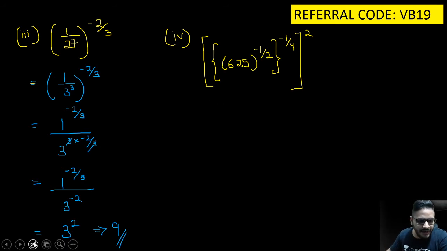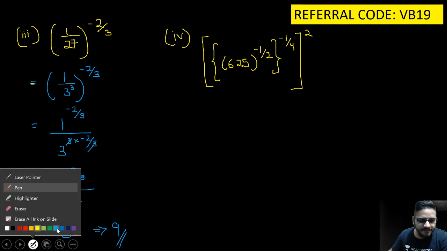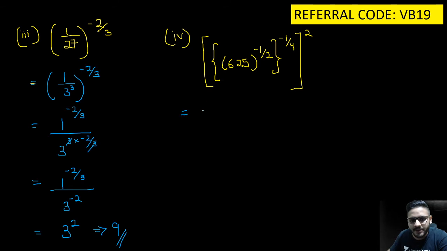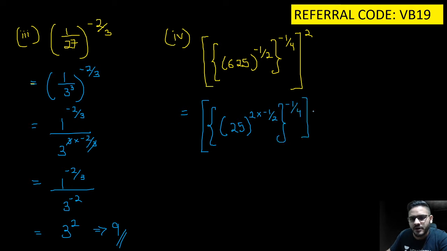So now I'll use a different color ink here again. Let's solve the question. Very simple question. Looks like it is complex, but let me tell you it is very easy. Can I write 625 as 25 square, into minus 1 upon 2, curly brackets minus 1 by 4 and the whole square? Solving this further, I will get 25 raised to the power minus 1, minus 1 by 4, raised to the power 2.